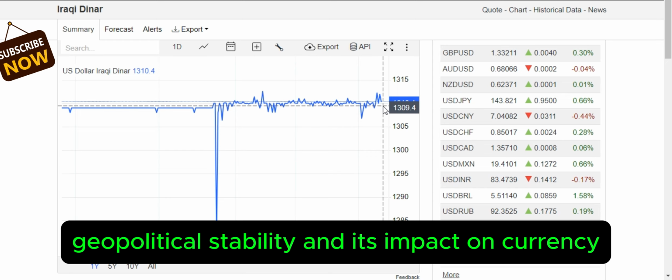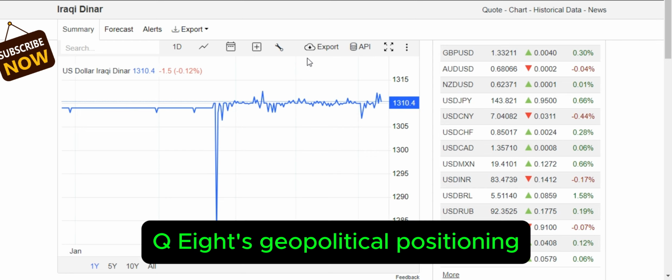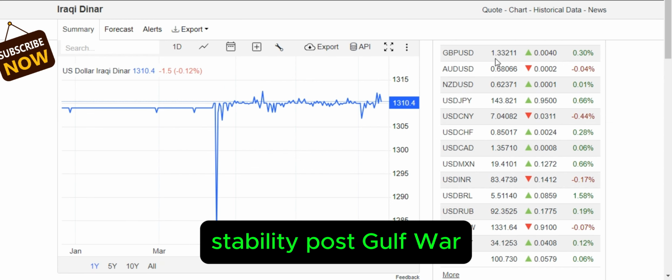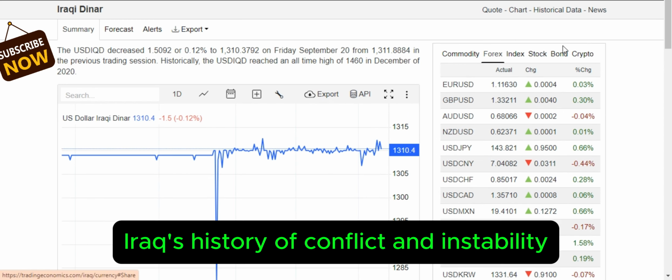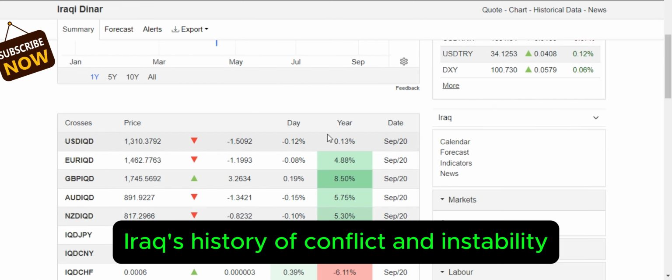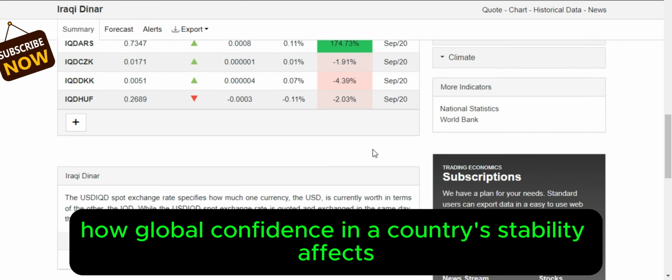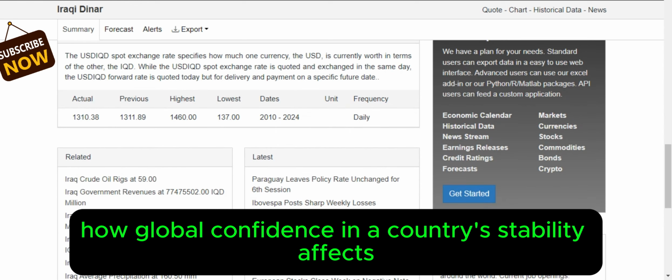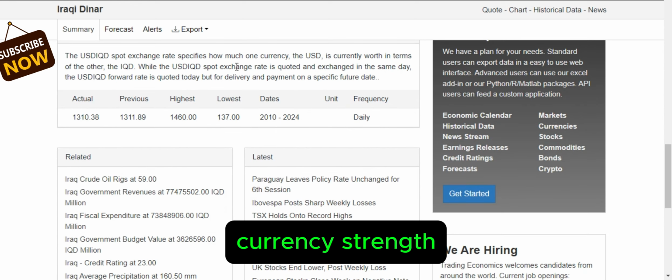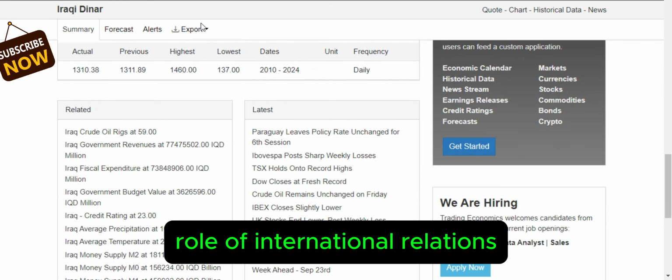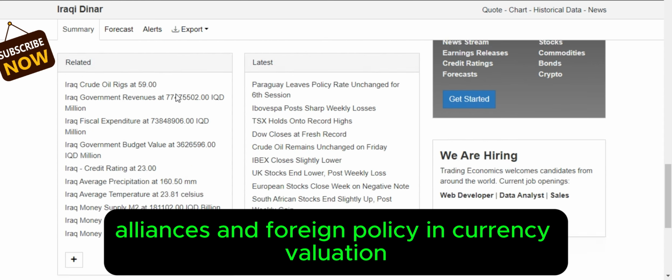Geopolitical stability and its impact on currency. Kuwait's geopolitical positioning, stability post-Gulf War. Iraq's history of conflict and instability, impact on the IQD. How global confidence in a country's stability affects currency strength. Role of international relations, alliances, and foreign policy in currency valuation.